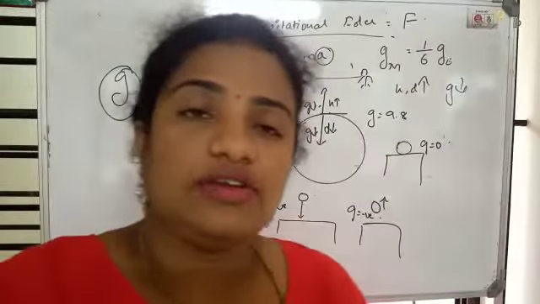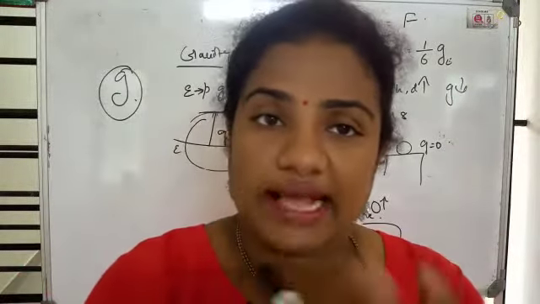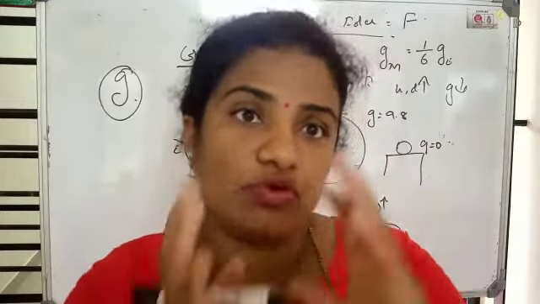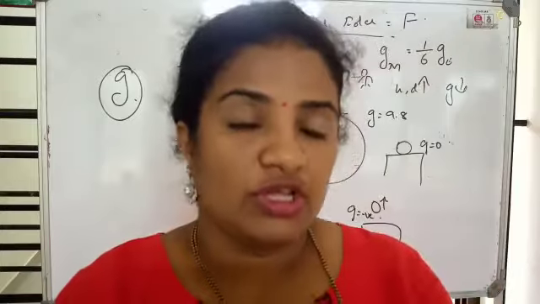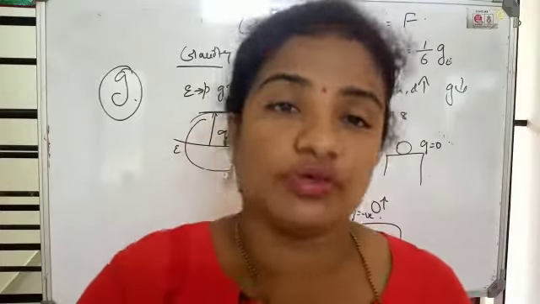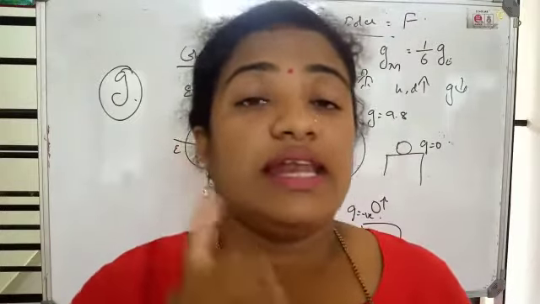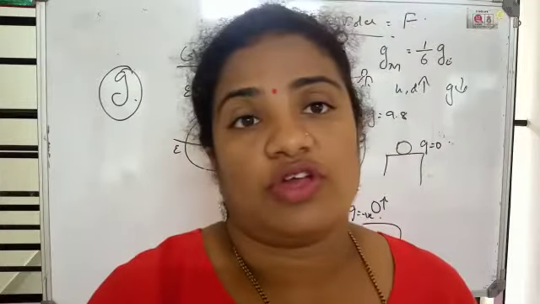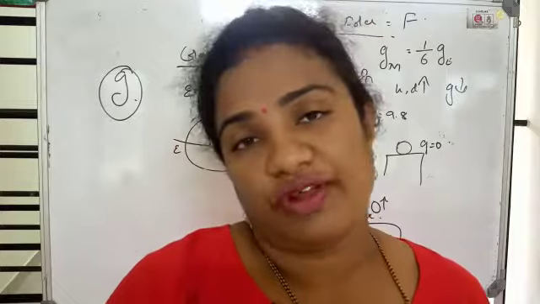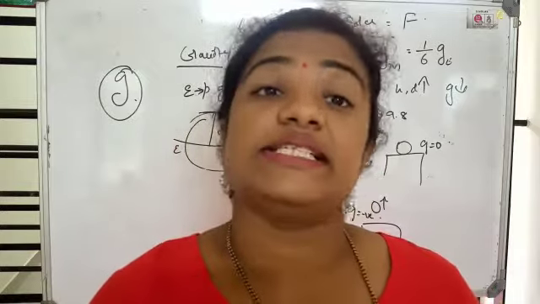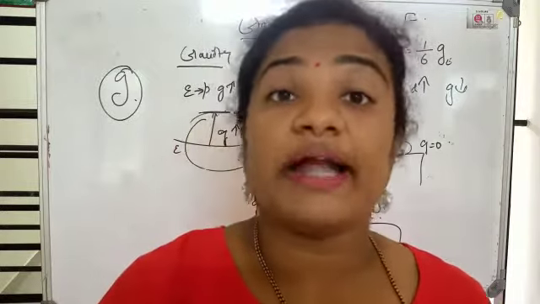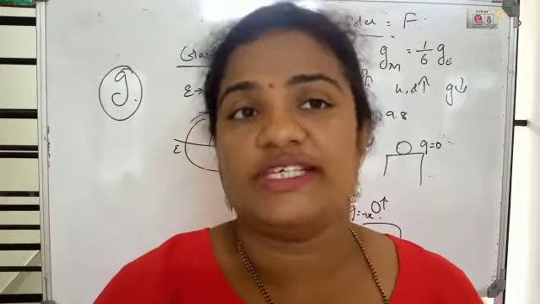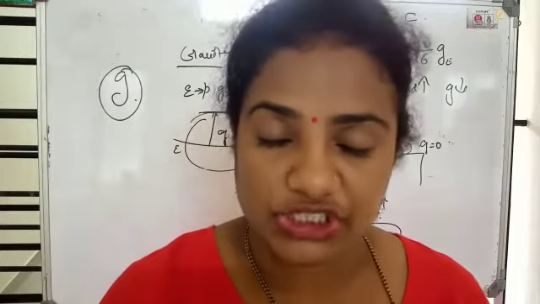If you are standing on the moon, the force exerted by the moon on you is 1/6 times lesser than the force exerted by earth on you. So your weight will be 1/6 times lesser on the moon when compared to the weight on the earth. So these are the different characteristics of acceleration due to gravity.